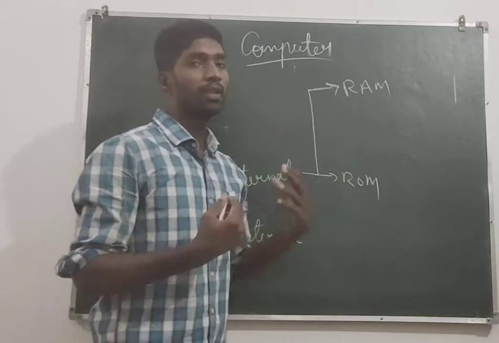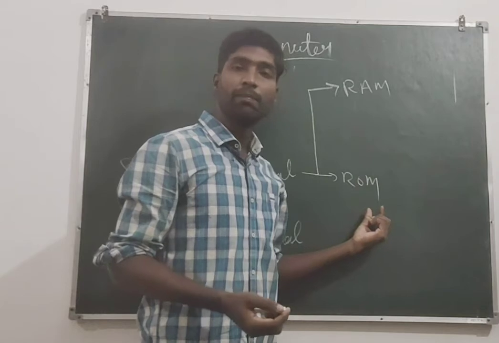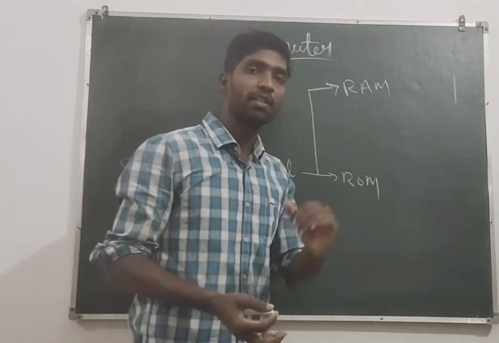Random access memory stores data temporarily. Read-only memory stores data permanently.